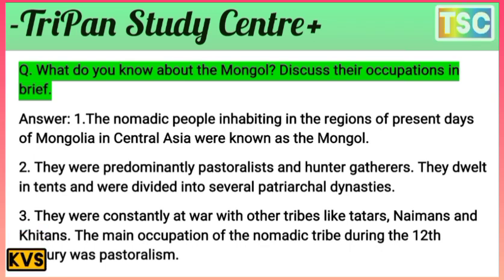First of all, the Mongols. The nomadic people inhabiting the regions of present-day Mongolia in Central Asia were known as the Mongols. This is important. They were predominantly pastoralists as well as hunter-gatherers.